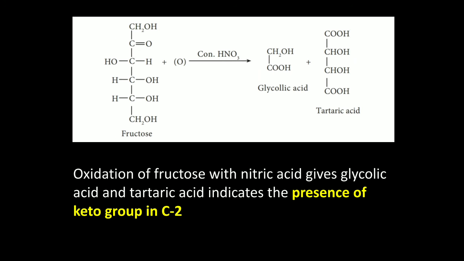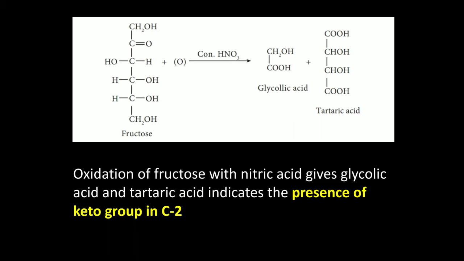And on oxidation with a strong oxidizing reagent, concentrated nitric acid, fructose gives glycolic acid and tartaric acid. This indicates that rupture of the carbon chain can occur. It means the keto group is present at the second carbon atom, and the CH2OH primary alcoholic groups are present at C1 and C6, that is, both ends of the fructose molecule contain a primary alcoholic group, and the second carbon has the ketone group.